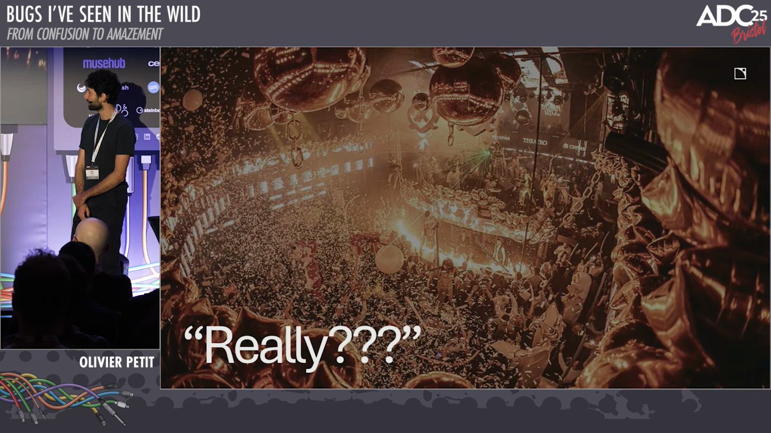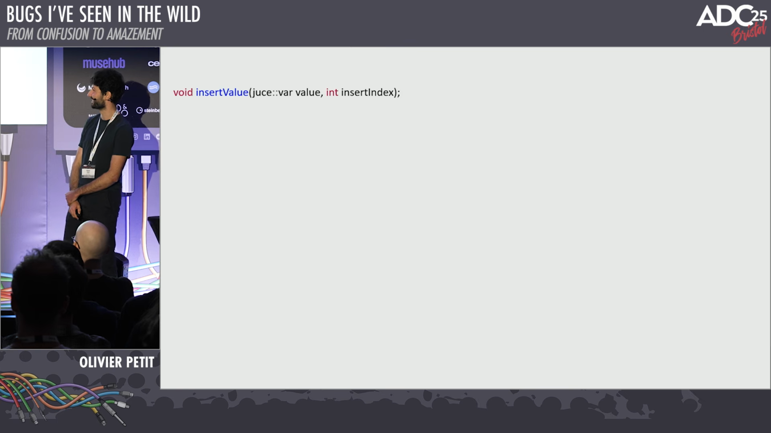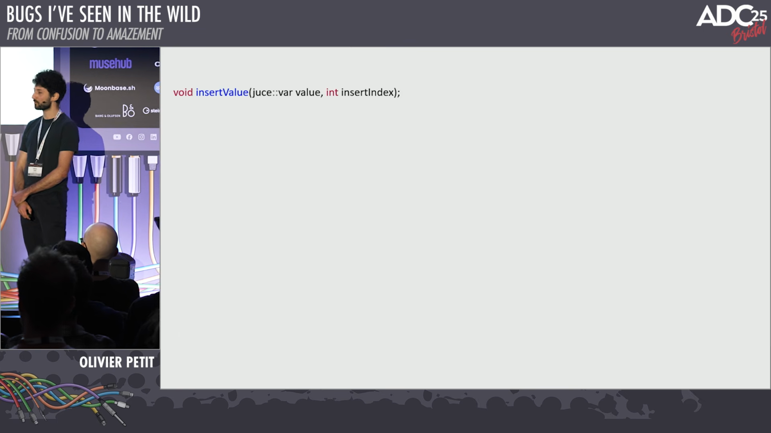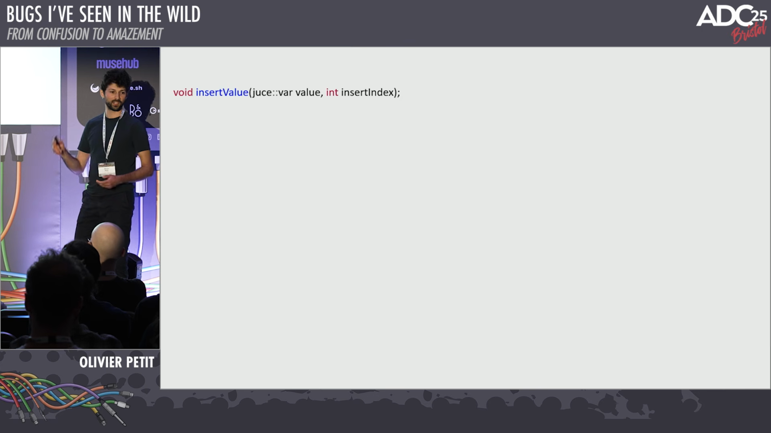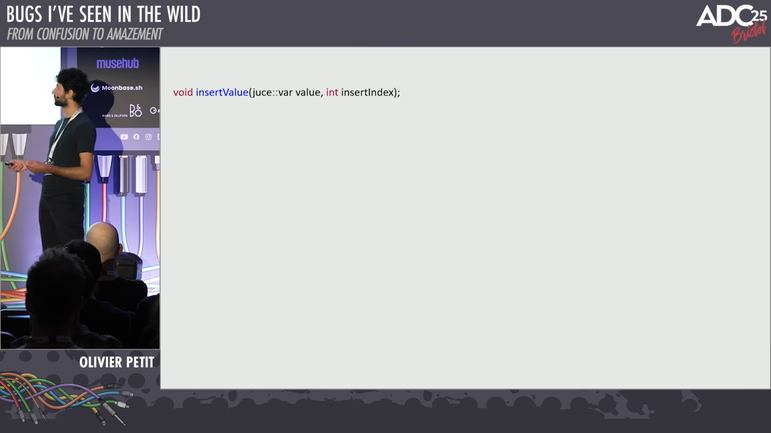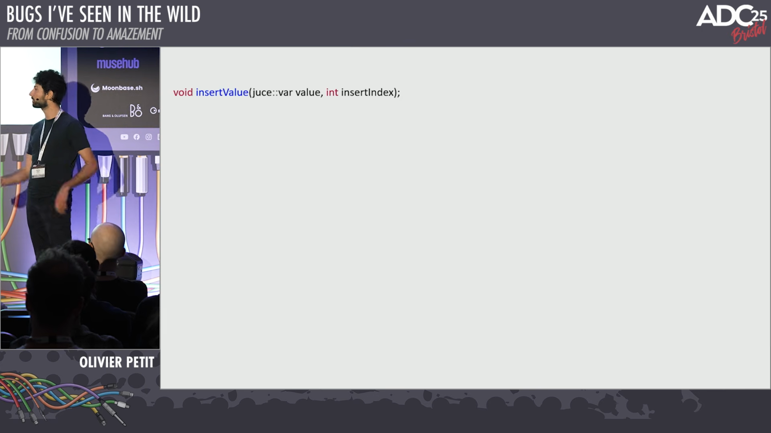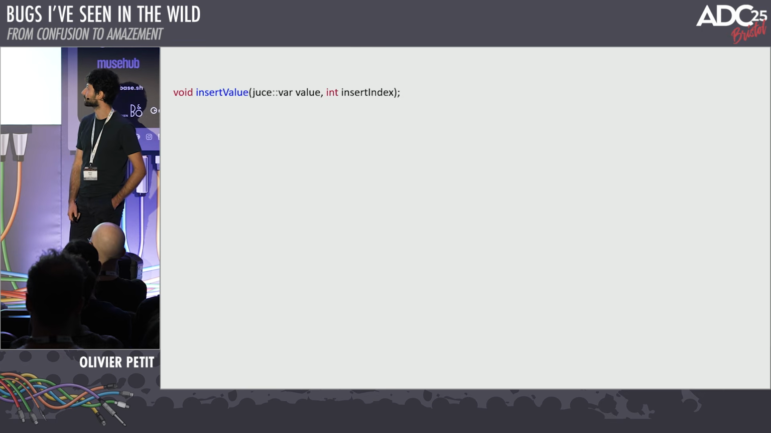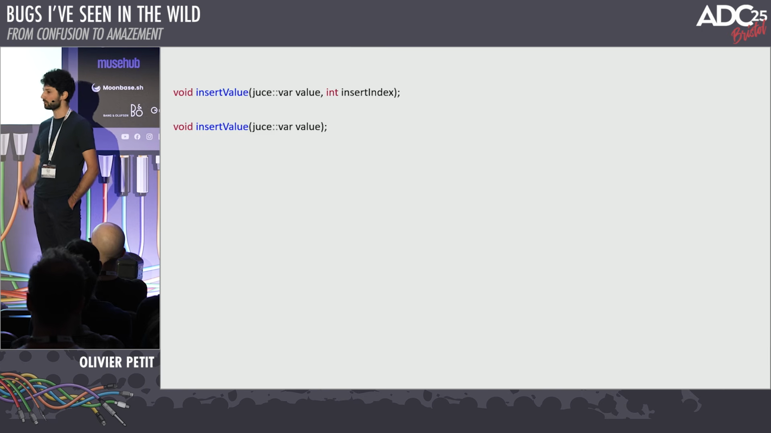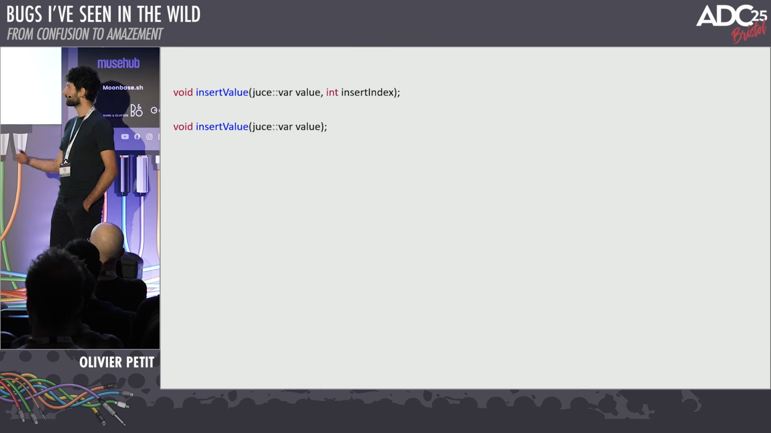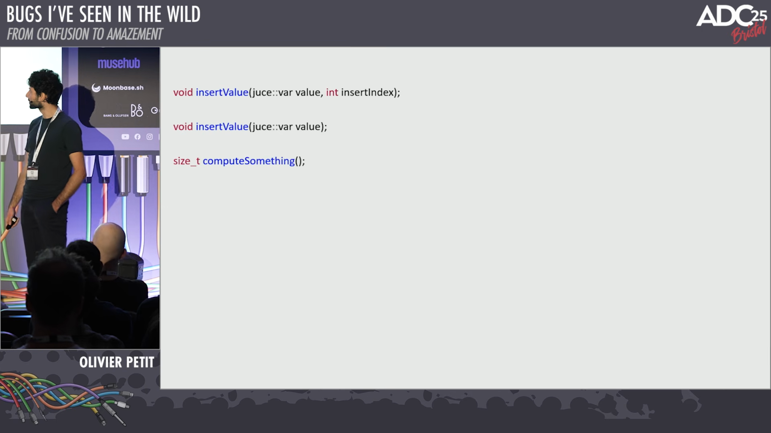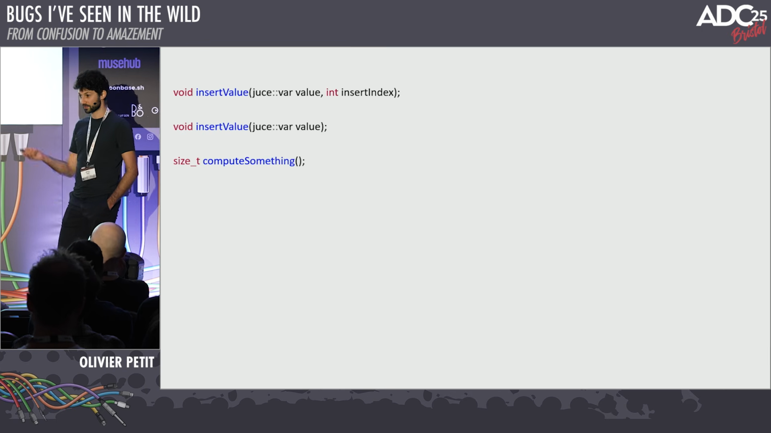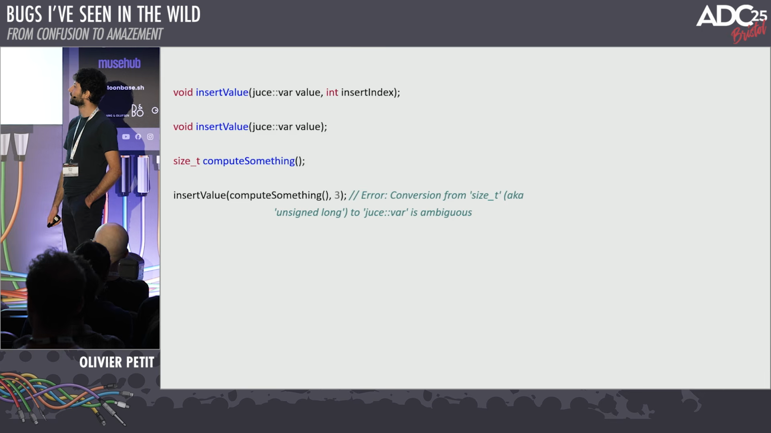All right, bug number 8. So let's say we have some form of container and we can insert a value. It's some form of settings thing. So the values are actually Juice vars so that we can store strings and different integers, booleans, different kinds of types, right? And we have a version where we care about the order. So we have an insert index, and then we have an overload where we don't have this insert index, it just puts it at the end because we don't care, right? And so you've got something which returns a size_t.